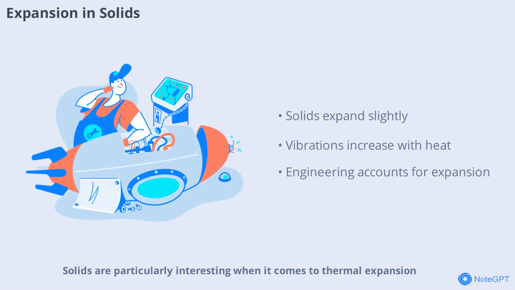Solids are particularly interesting when it comes to thermal expansion. Although the particles in solids are closely packed, they still vibrate when heated. As the temperature rises, these vibrations increase, causing the solid to expand slightly. This is why metal rails on train tracks have small gaps between them. These gaps allow for expansion during hot weather. Without these gaps, the rails could buckle and cause accidents. The expansion in solids is generally less than in liquids or gases, but it's still significant enough to require careful consideration in engineering and design.